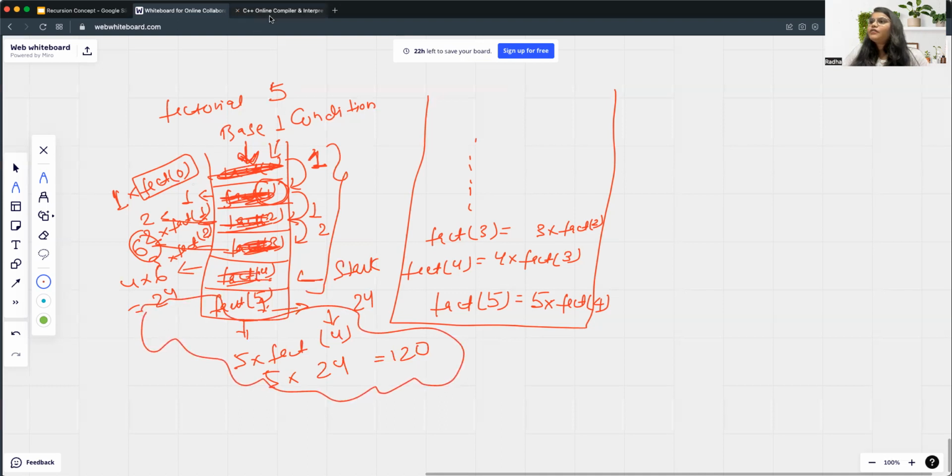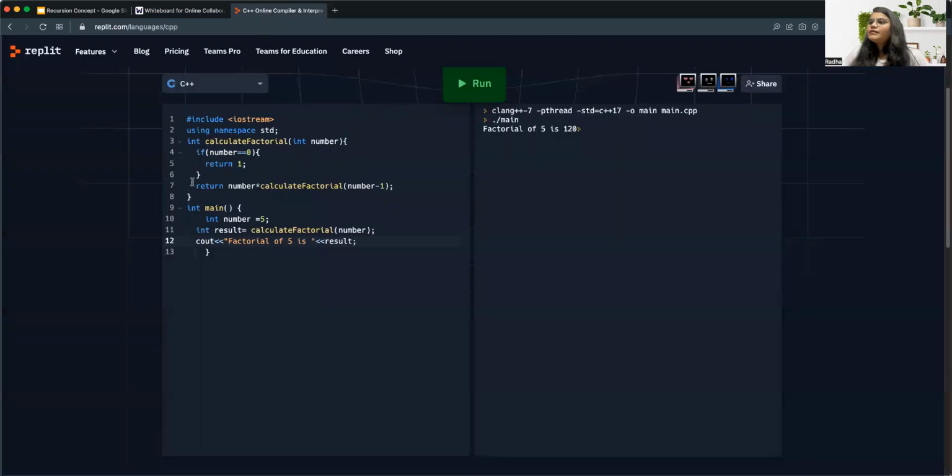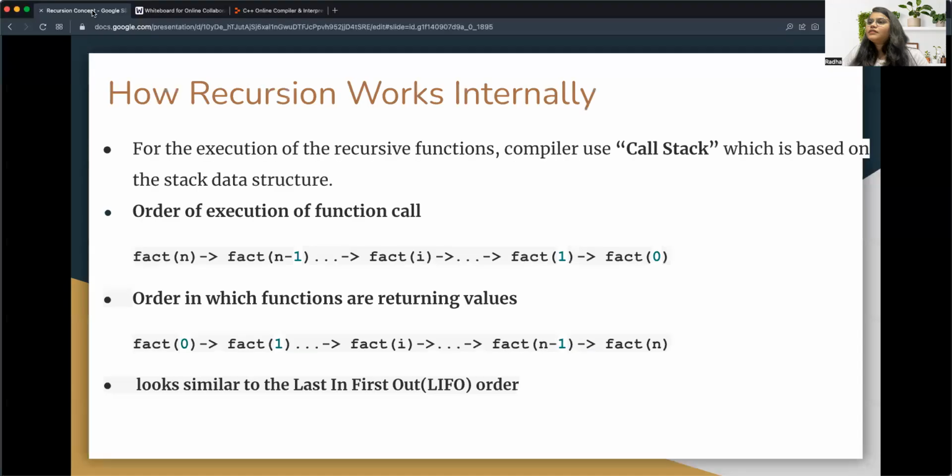And here in the code you can see that this is the base condition. Till here this is the base condition, and this is the recursive call. So those are the two main parts of recursion: the base condition and the recursive call. So everything depends on this only.